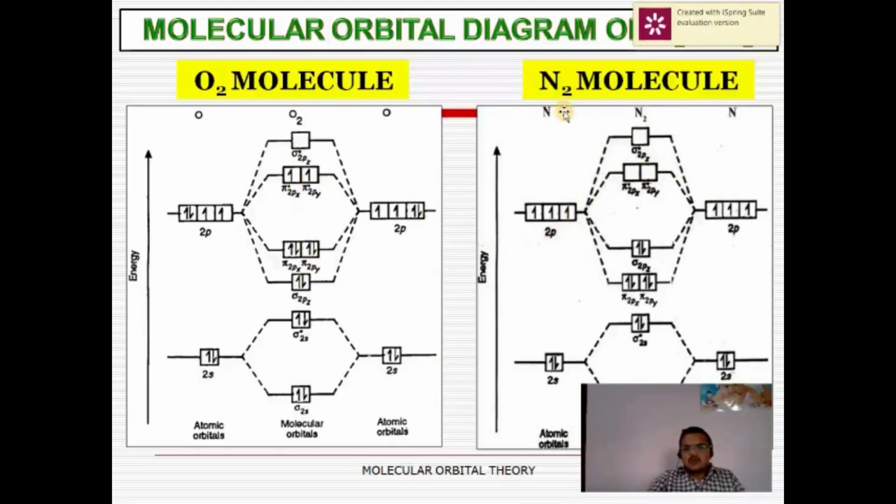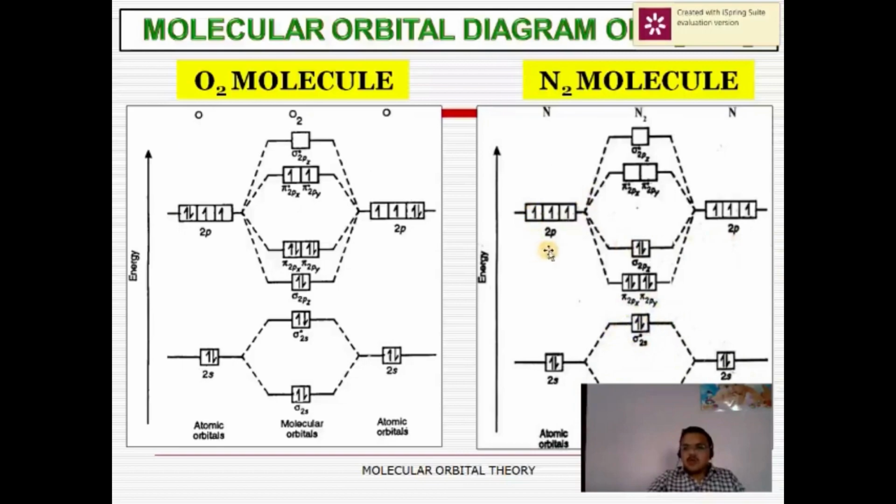Here, the two nitrogen atoms. As we know, the nitrogen atom has atomic number 7, with electronic configuration 1s2, 2s2 and 2p3. Now the 2s atomic orbital of one nitrogen atom overlaps with the 2s atomic orbital of the other nitrogen atom, forming a sigma 2s bonding molecular orbital and a sigma 2s antibonding molecular orbital. There are a total of 4 electrons. 2 electrons go to the sigma 2s bonding molecular orbital and the remaining 2 go to the sigma antibonding molecular orbital.